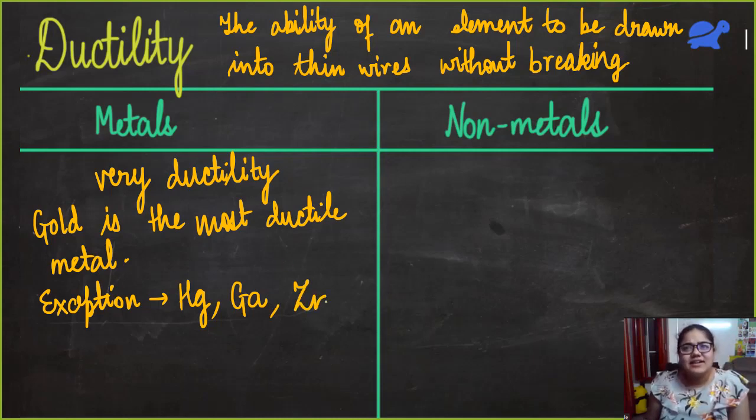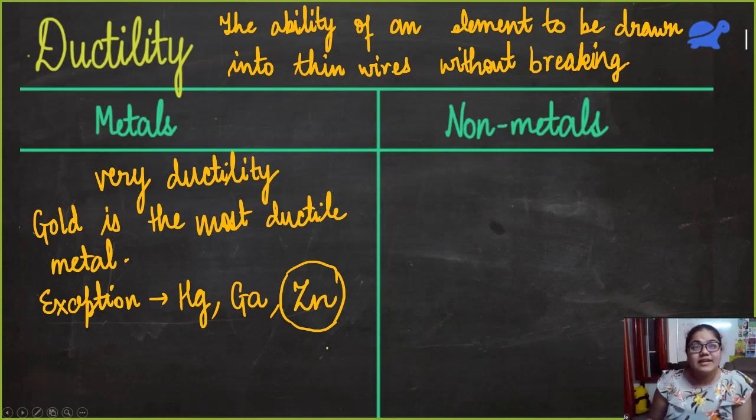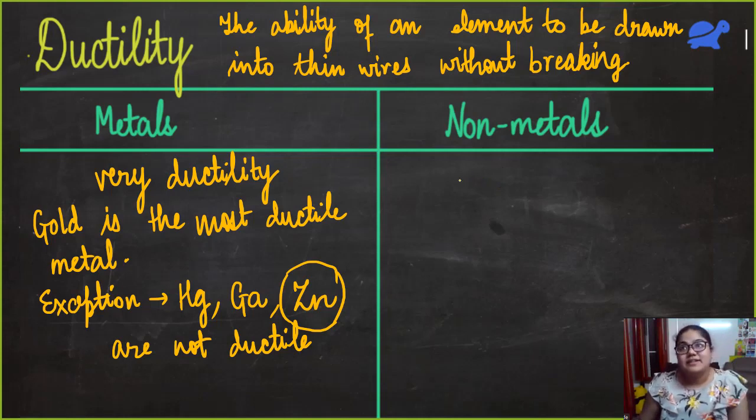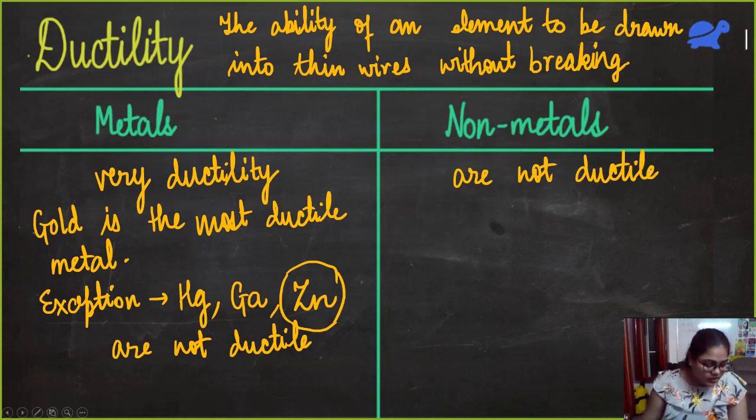And there is an exception here that you must remember. It is zinc. Zinc is one metal which is not ductile. And then non-metals. They are not ductile. So do you think there are any exceptions here? Do you know of a non-metal which is very ductile?